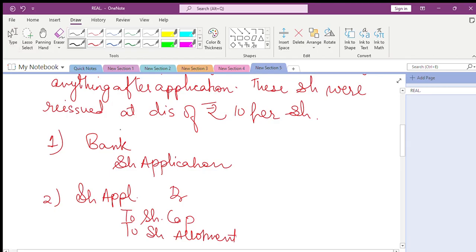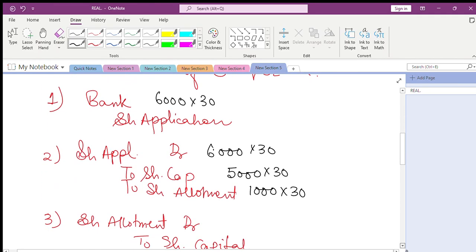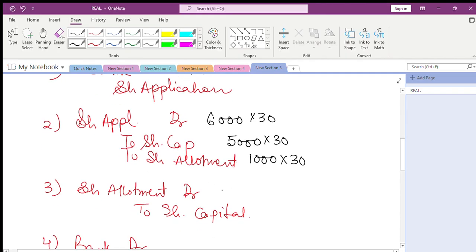So applications received are 6,000. Application money is 30 rupees. We are told that 6,000 into 30 received, but we can only transfer 5,000 into 30, that is number of shares issued. Remaining 1,000 into 30 gets carried forward to next stage. So next stage is allotment. At allotment stage, because we have given 5,000 shares, we can issue 5,000 only. We ask for the next money, 5,000 into 40.